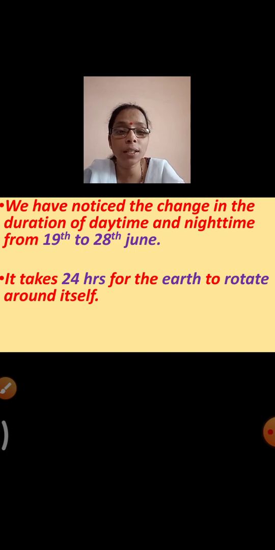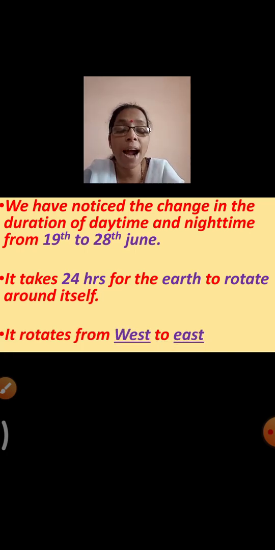How much time does the earth take? It takes around 24 hours. And in which direction does it rotate? It rotates from west to east. The earth rotates from west to east.